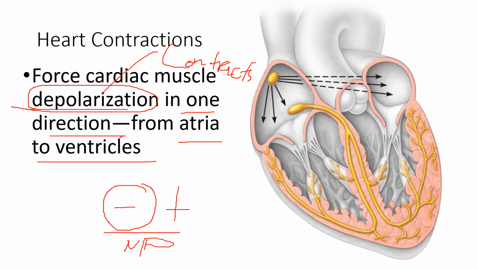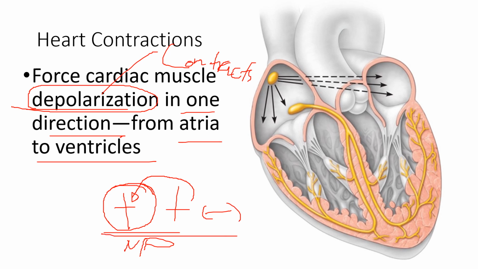Okay, so if the cell is stimulated, the positive ion goes inside the cell, that makes the inside become positive and the outside become negative.